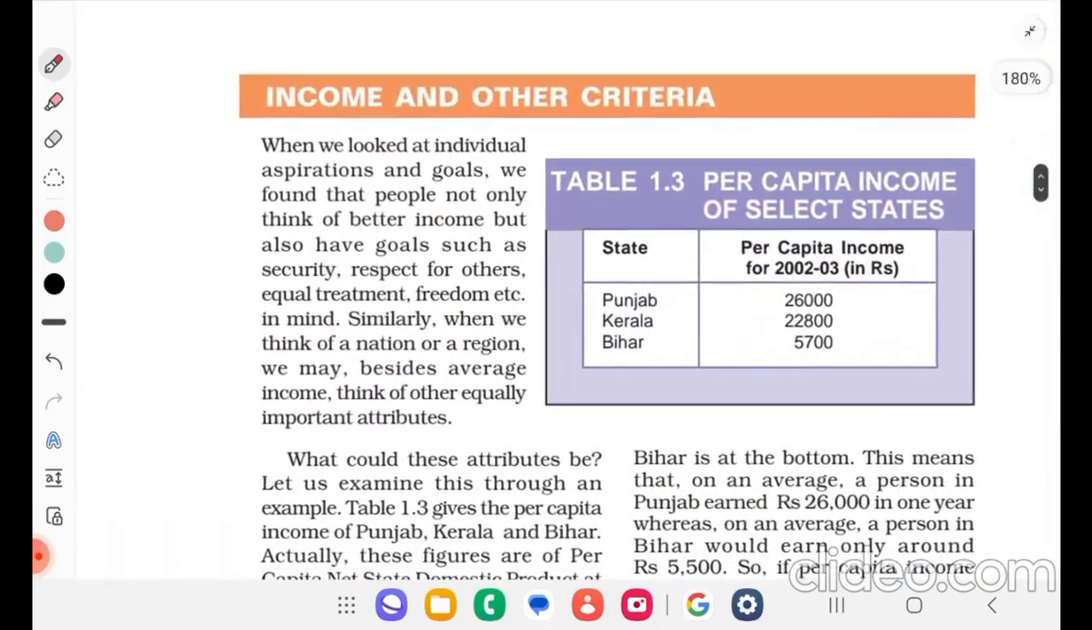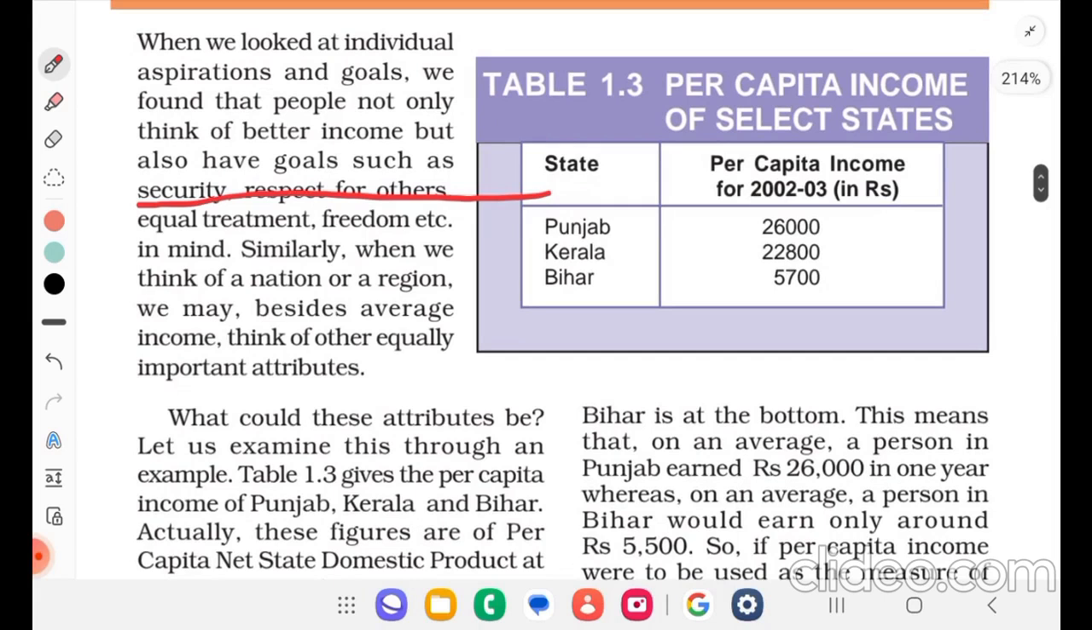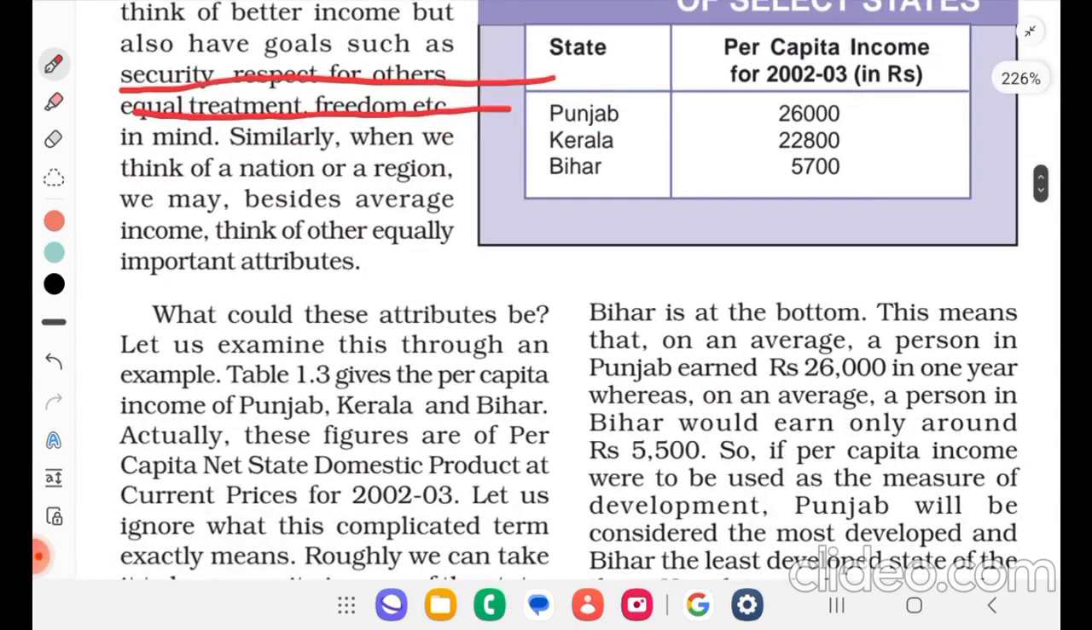So, income and other criteria. When we look at individual aspirations and goals, we found that people not only think of better income but also have goals such as security, respect and equal treatment, freedom, etc. in mind. Similarly, when we think of a nation or a region, we may, besides average income, think of other equally important attributes. What could these attributes be?